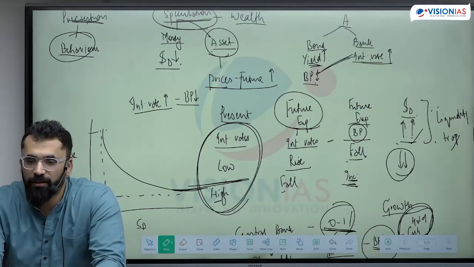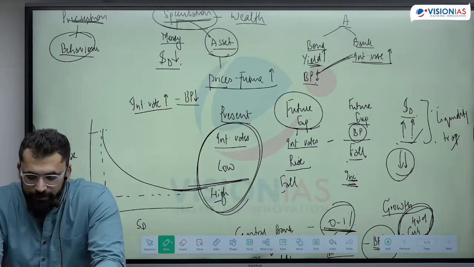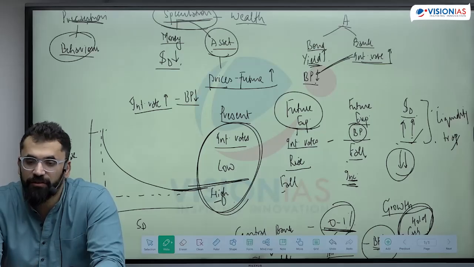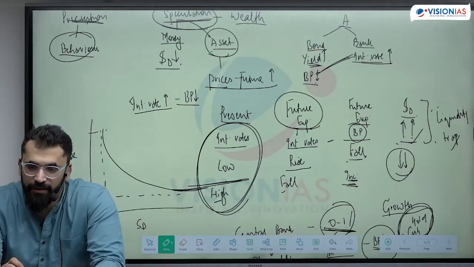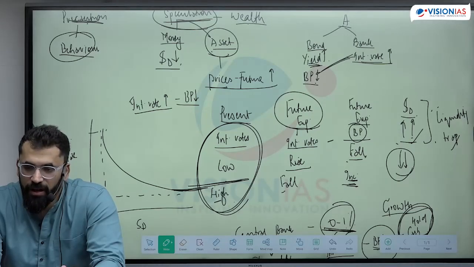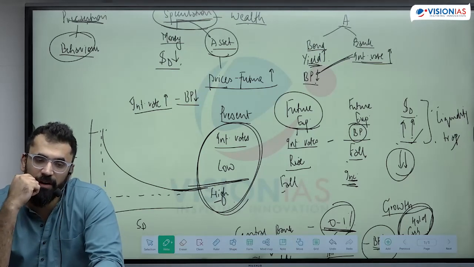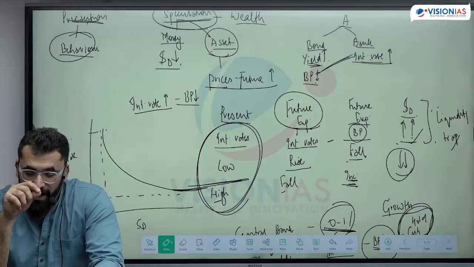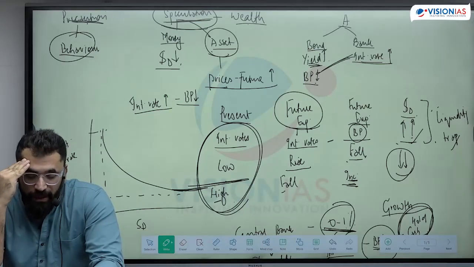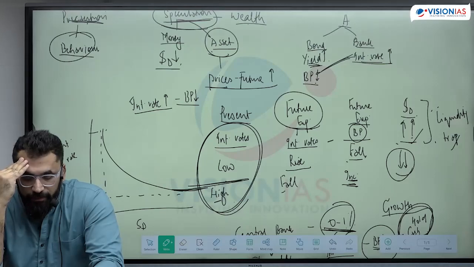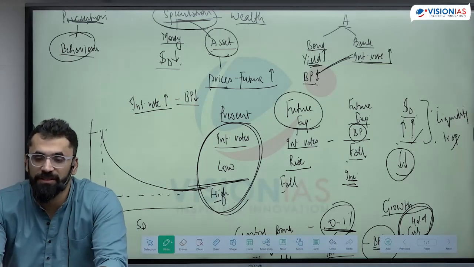First, the transaction demand or the transaction motive. The transaction demand for money is the need for cash balances for current transactions, that is, buying goods and services.